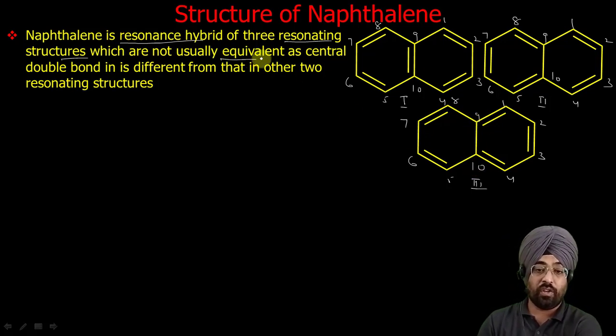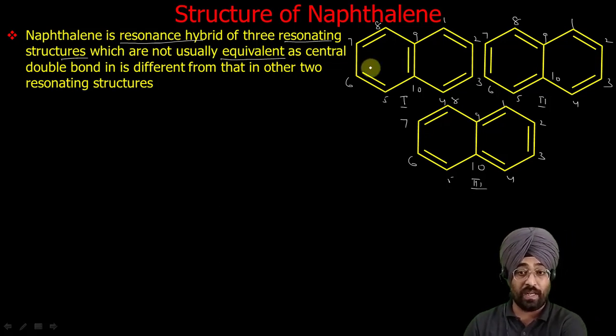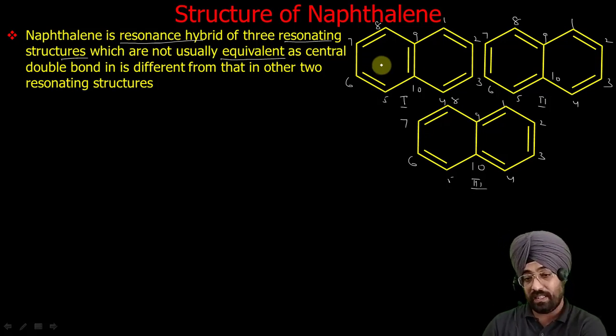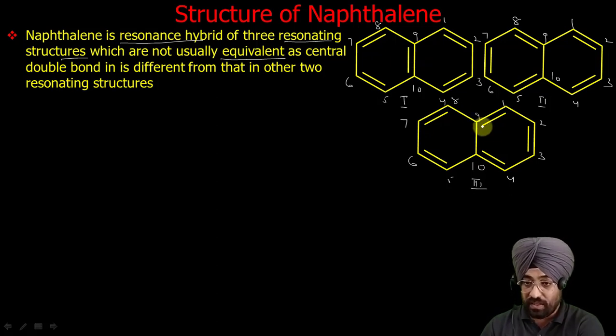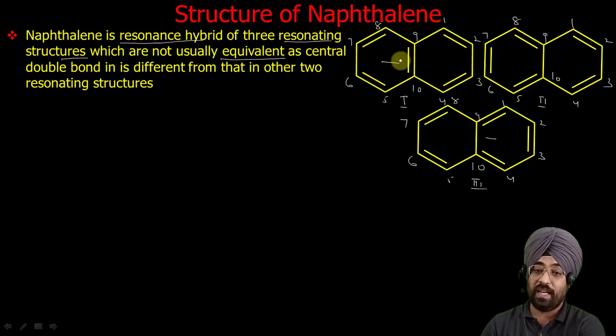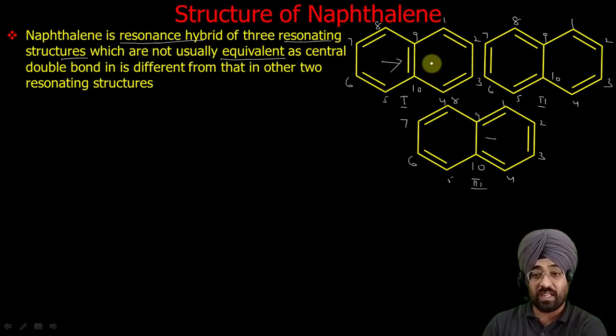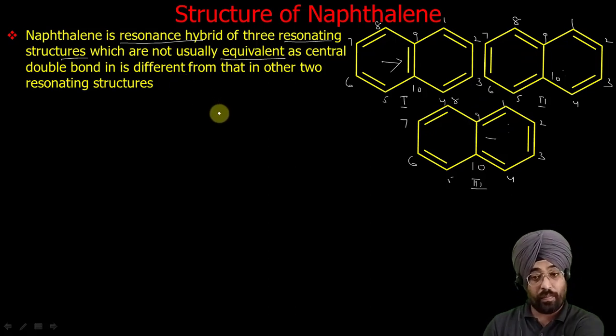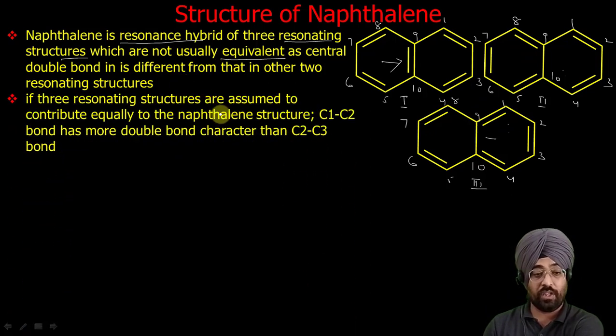So these are not equivalent. In benzene, two structures were equivalent, they were the same, but in this case these are not equivalent. Why are these not equivalent? Let us see this central bond. In two structures we have only a single bond, in one structure we have a double bond. So this structure is different from the other two, and that's why these three structures are not equivalent, but in the case of benzene all the structures were equivalent.